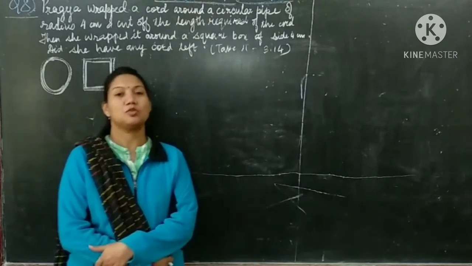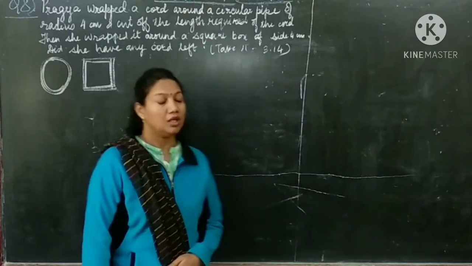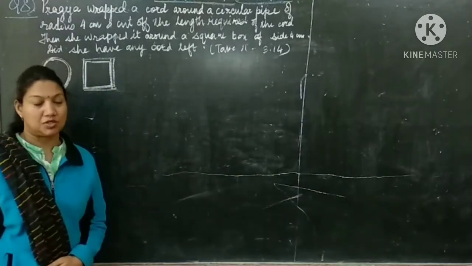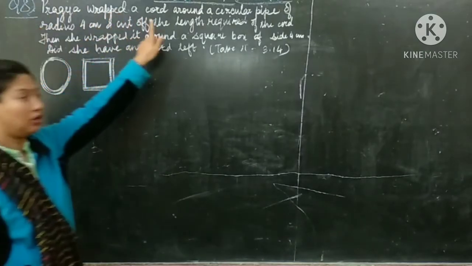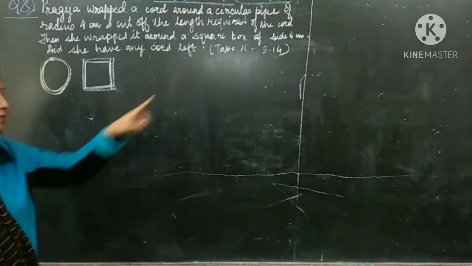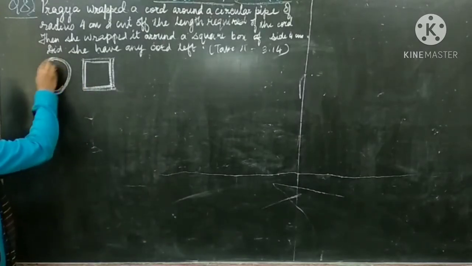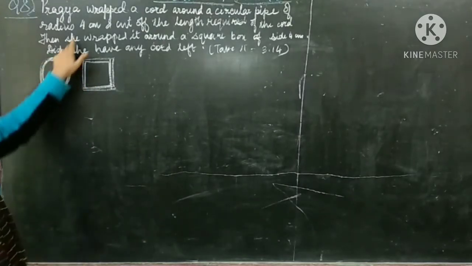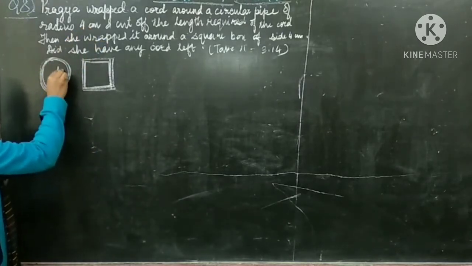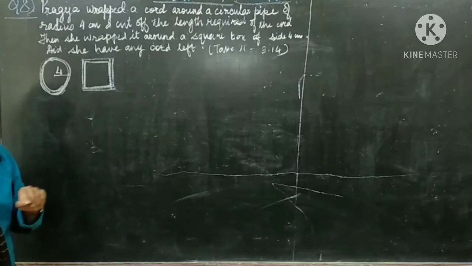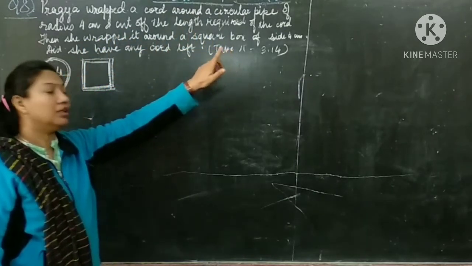Good morning students. Today we are going to start the next part of exercise 11.4, that is question number 8. Question number 8. Pragya wrapped a cord around a circular pipe. So this is a circular pipe. She wrapped a cord around it and the radius of the circular pipe, that means this circle's radius, is given 4 centimeter, and cut off the length required of the cord.